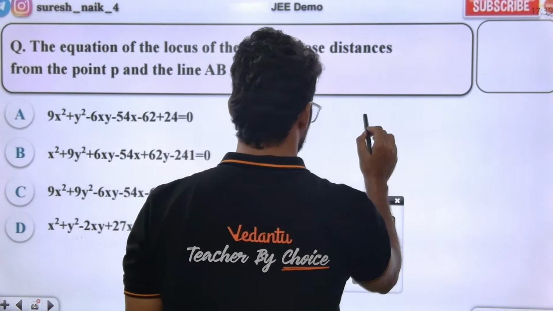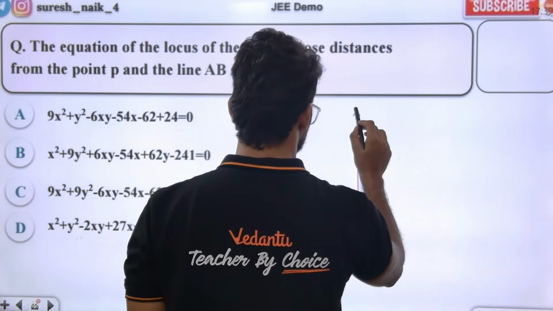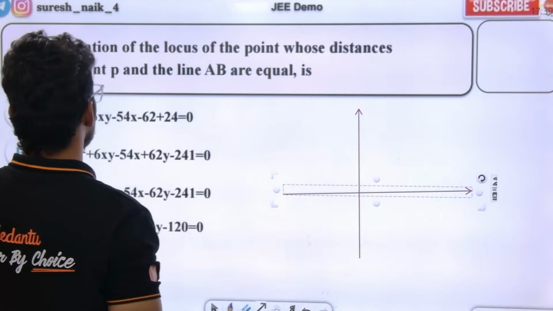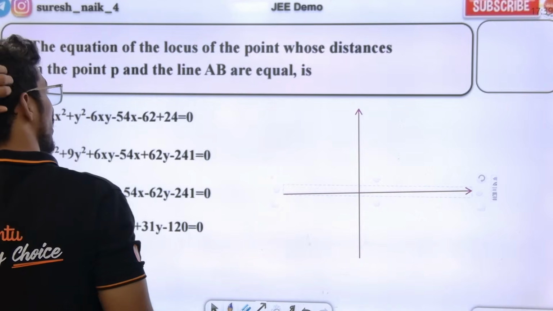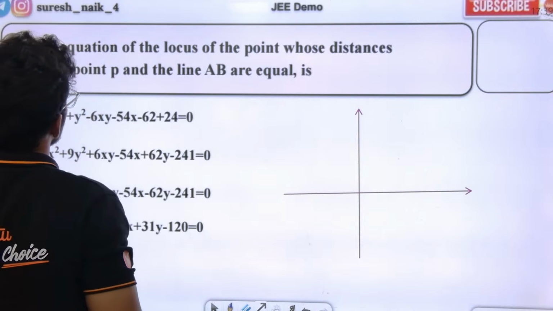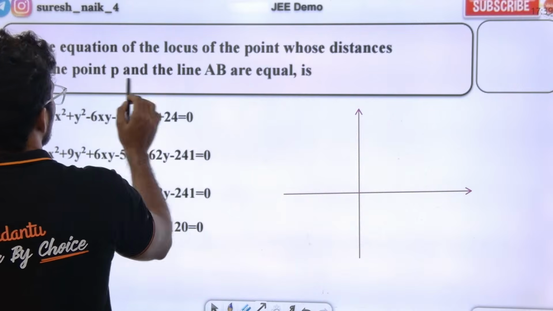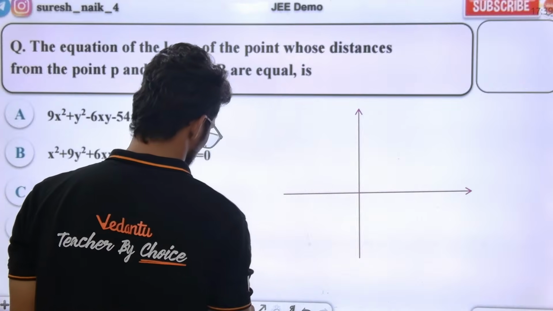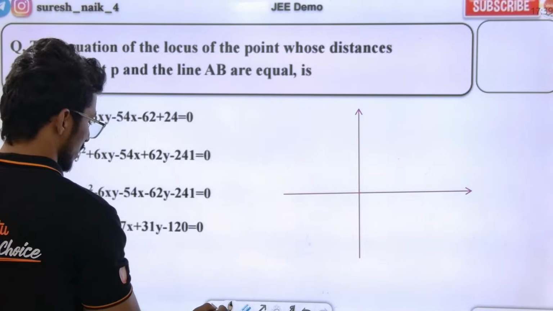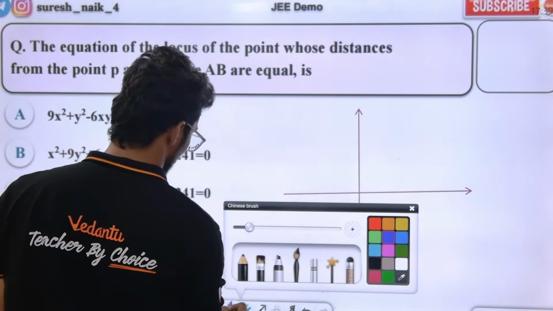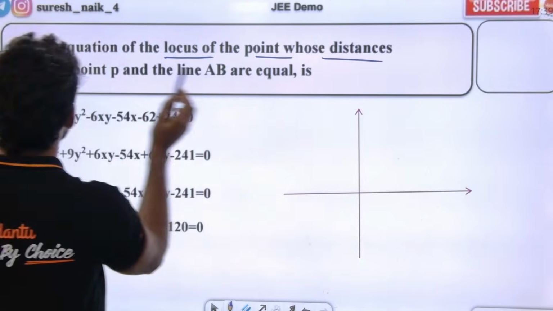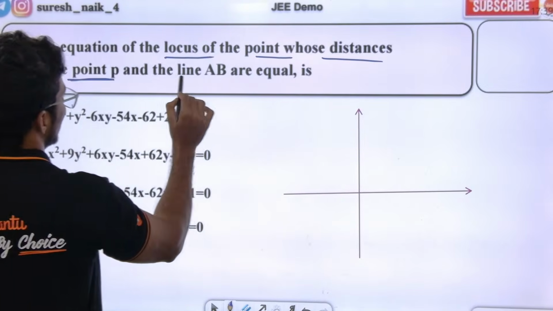Sir, if the equation of the locus of the point whose distances from the point P and the line AB are equal. Actually, if you read it correctly, you know the definition.